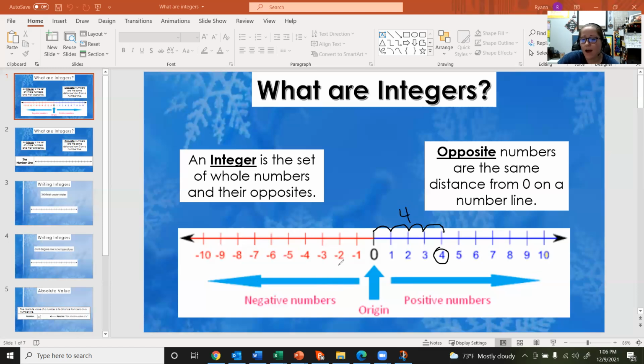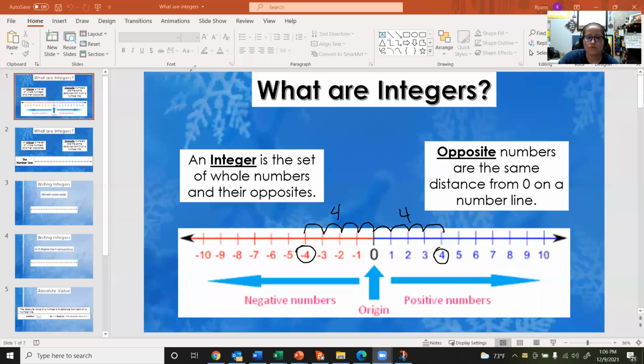So when we talk about finding the opposite of a positive 4, we would look at going in the opposite direction another 4 places. So 1, 2, 3, 4 places in the negative direction is going to give us the opposite number of positive 4, being a negative 4.